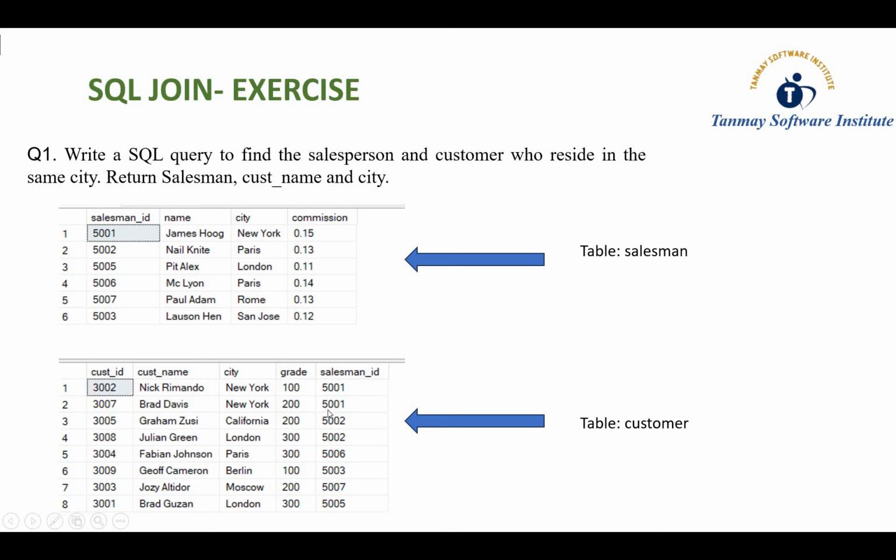You can see there are two records we have, 5001, 5001, and the city is the same, New York. Both customers, Nick Rimando and Brad Davis, and James Hoog live in the same city, that is New York. So that kind of data you need to fetch.